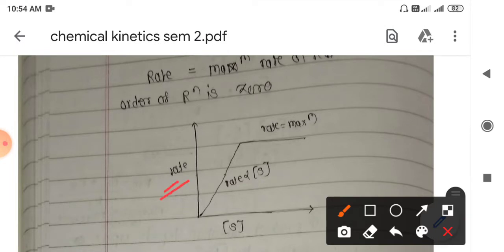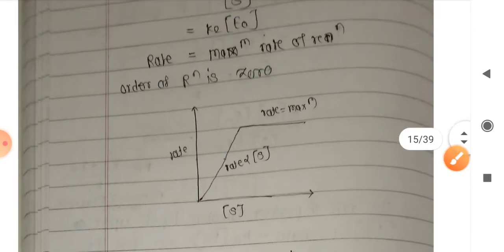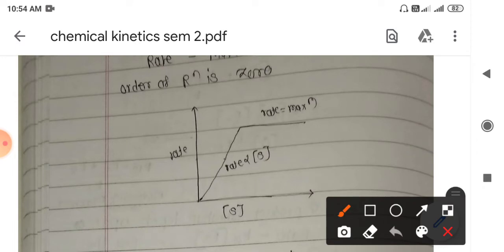If you plot the graph of rate versus substrate concentration, initially it is first order, so it will be constantly increasing, and when the substrate concentration becomes very high, at that particular point the rate of reaction becomes independent of the substrate concentration, which means the order of reaction is zero order. So how will you interpret the initial concentration and higher concentration of S? Initially we say that the substrate has low concentration, and the enzyme E0, suppose we have added 5 millimolar of the substrate or the enzyme.